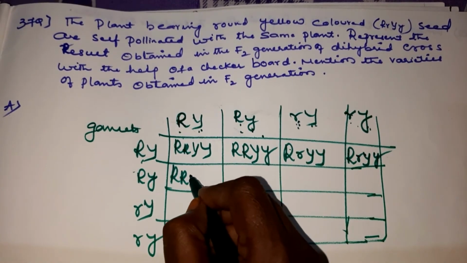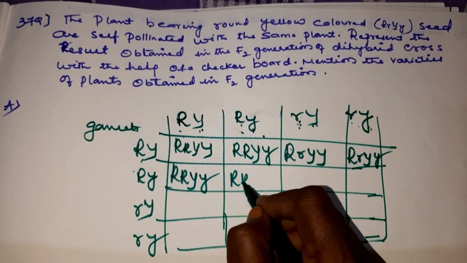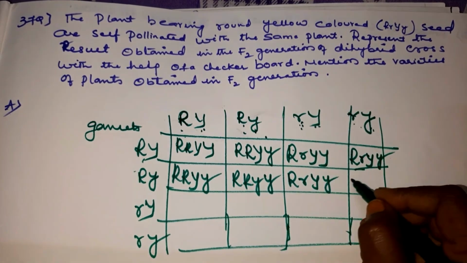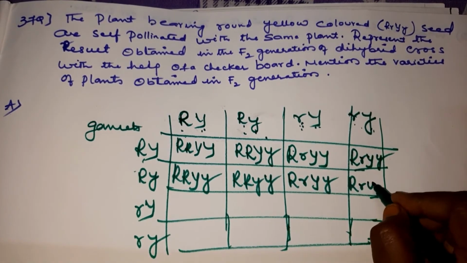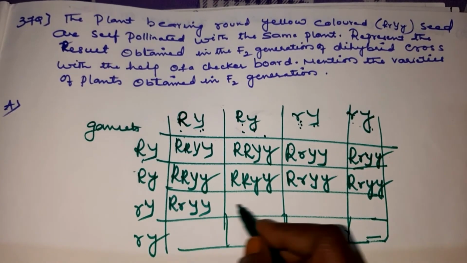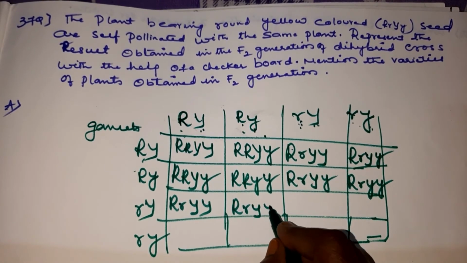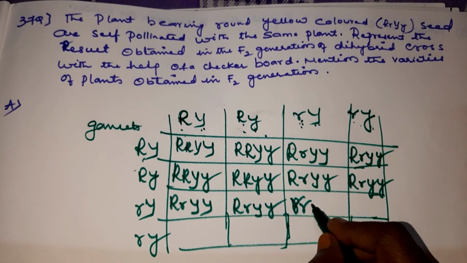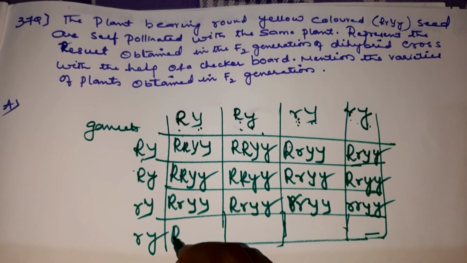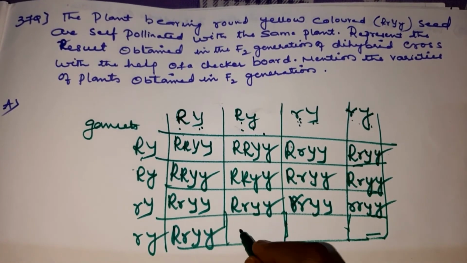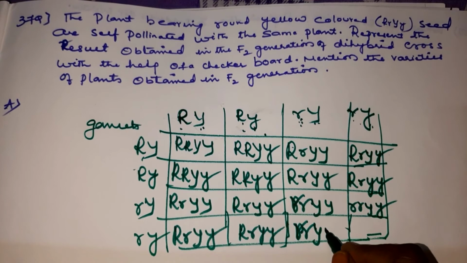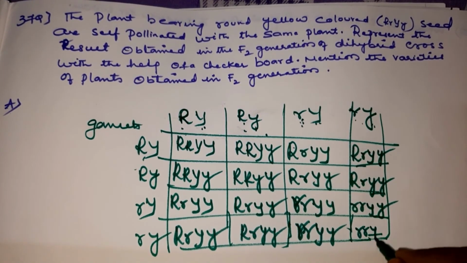Here round, yellow, green, round, green, round, wrinkle, yellow, green, round, wrinkle, green, round, wrinkle, yellow, round, wrinkle, yellow, green, wrinkle, yellow, wrinkle, yellow, green, and then you have round, wrinkle, yellow, green, round, wrinkle, green, wrinkle, yellow, green, wrinkle and green, children.